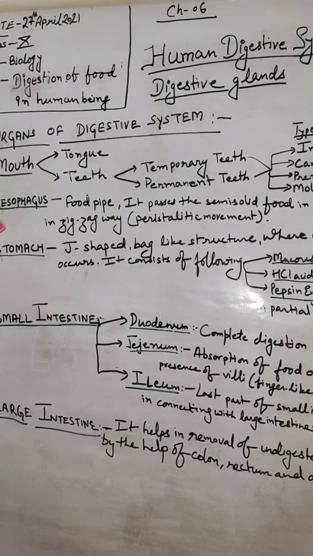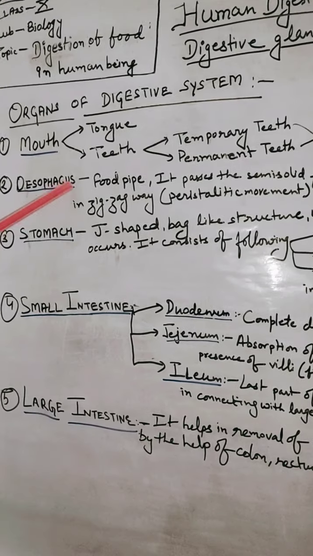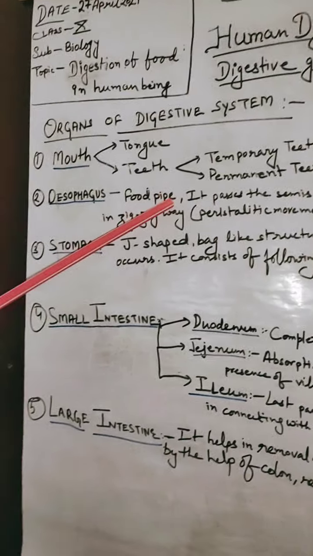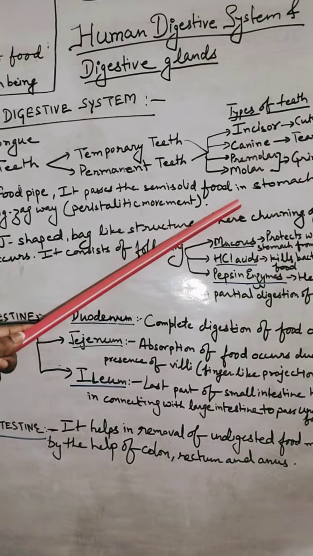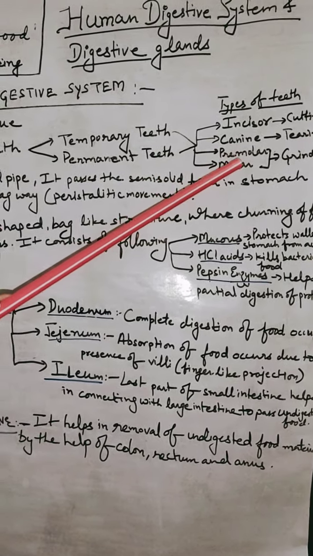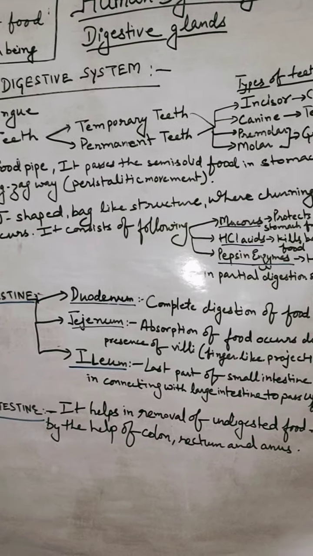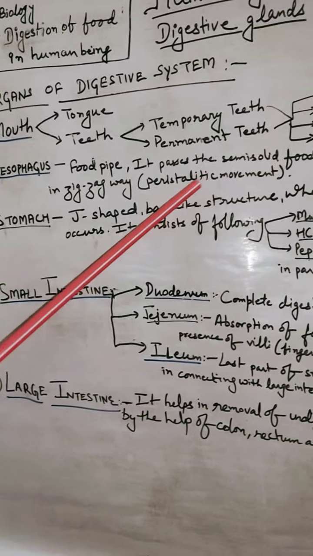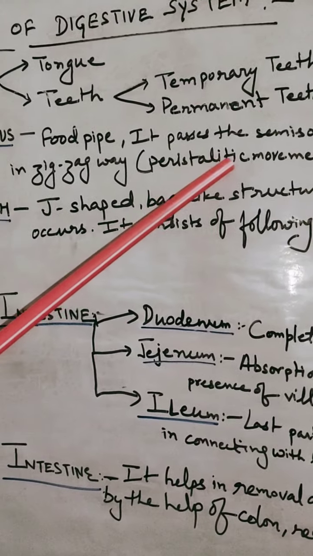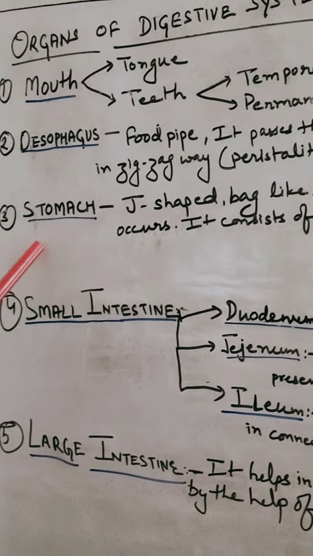Now the third digestive organ is the esophagus. This is also called the food pipe. It helps in the passage of semi-solid food, which is already ground here, into the stomach. The food passes through the esophagus in a zigzag way. That movement of food is called peristaltic movement.